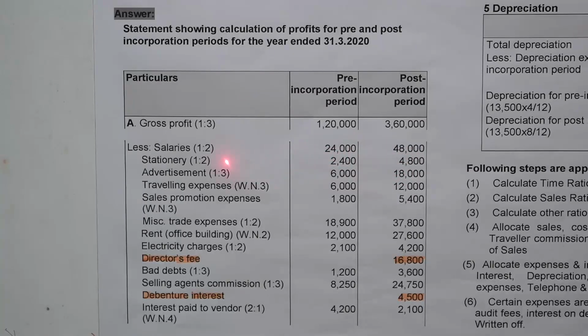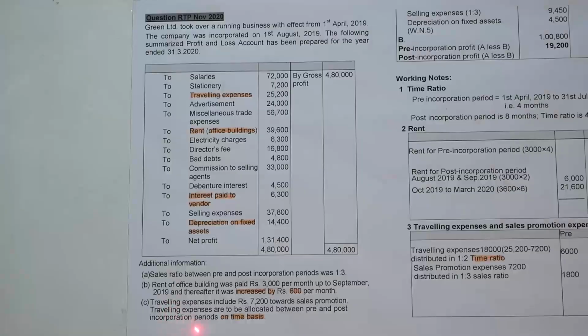Next is traveling expenses of rupees 25,200. Traveling expenses include 7,200 towards sales promotion. Traveling expenses are to be allocated between pre and post incorporation period on time basis. Sales promotion expenses of rupees 7,200 will be deducted from the total amount of traveling expenses.